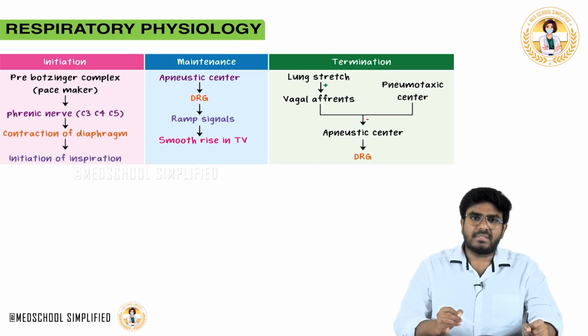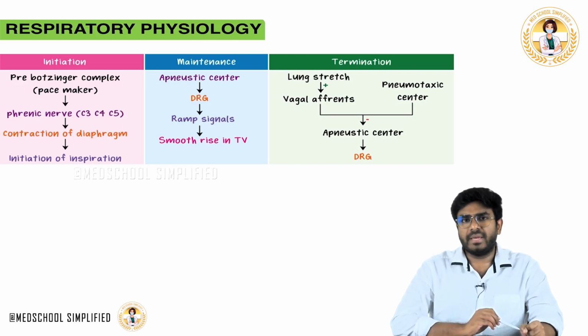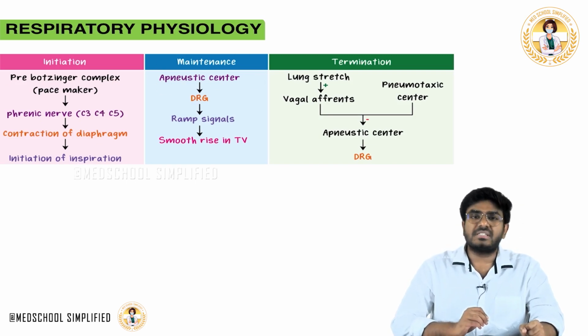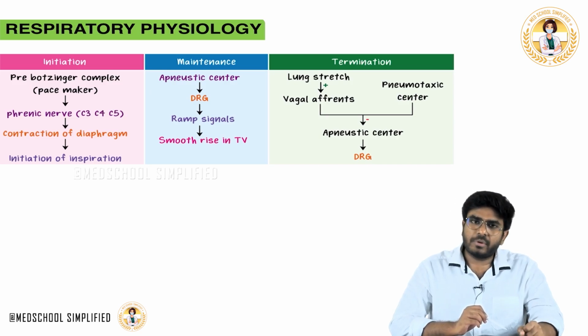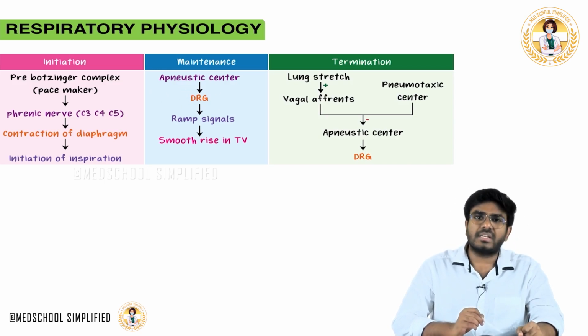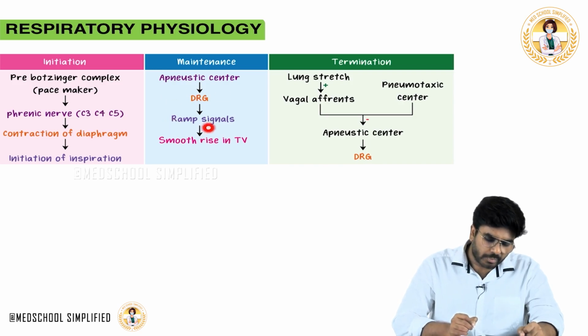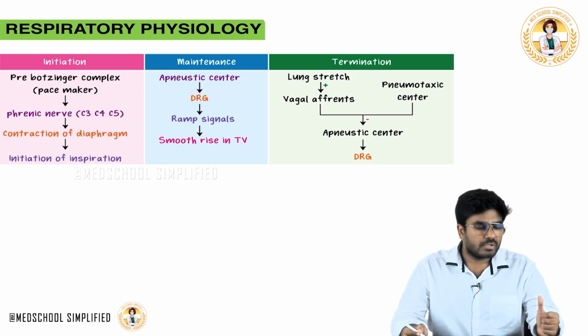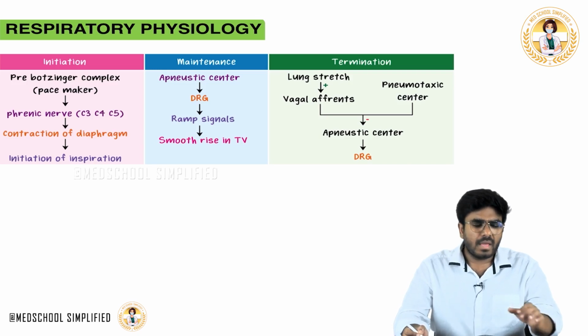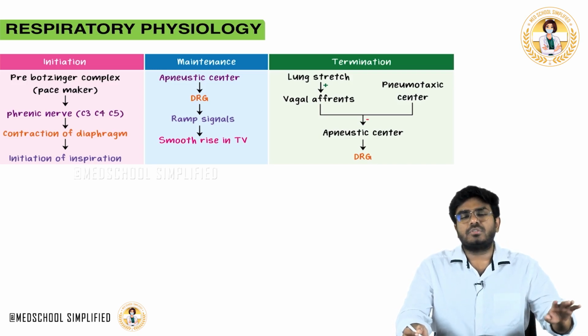Now, let's see the maintenance. After this pre-Bötzinger complex, who will be activated? The apneustic center is activated. What will this apneustic center do? It will stimulate the dorsal respiratory group. Now, the DRG is going to produce the ramp signals. When ramp signals are there, there is smooth rise in tidal volume. So, initiation is completed. Later on, maintenance is also completed.